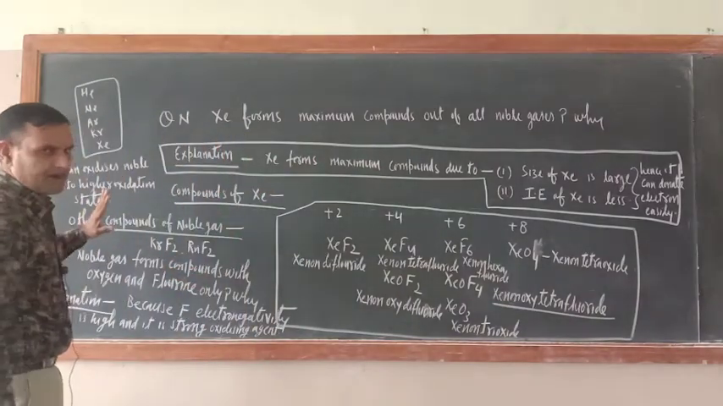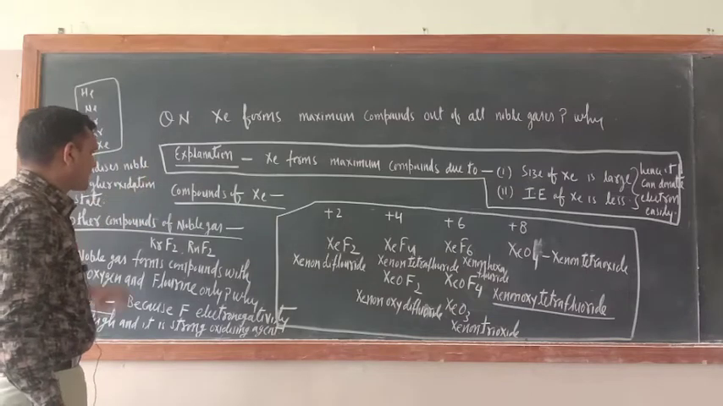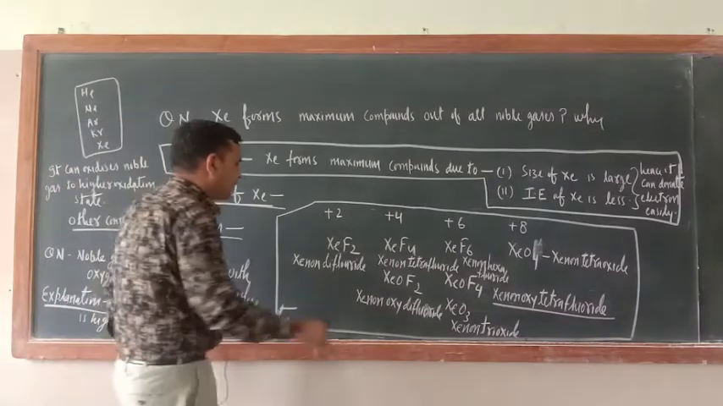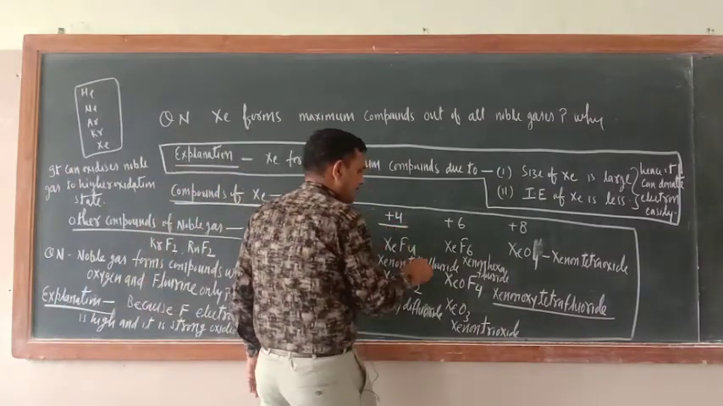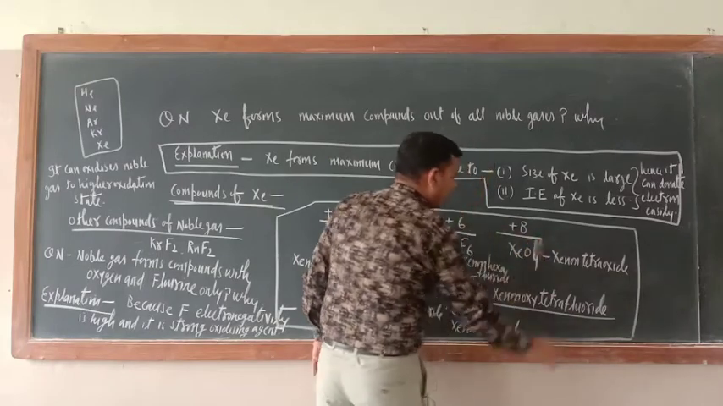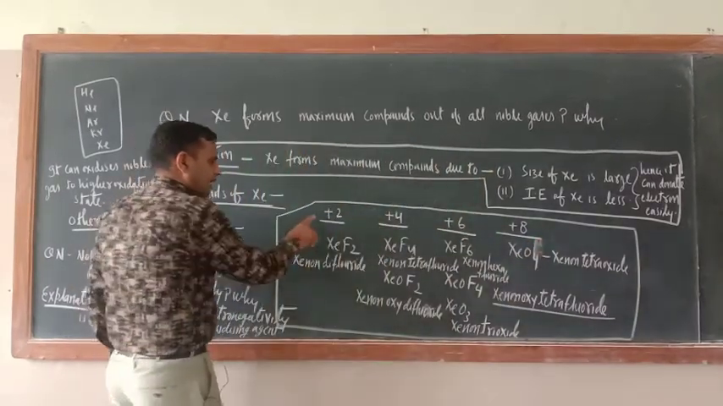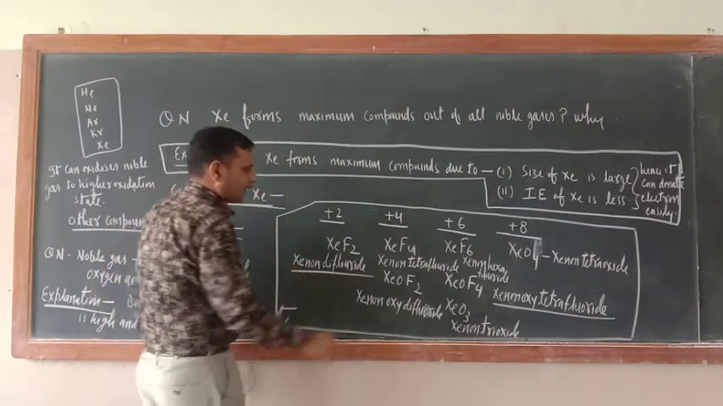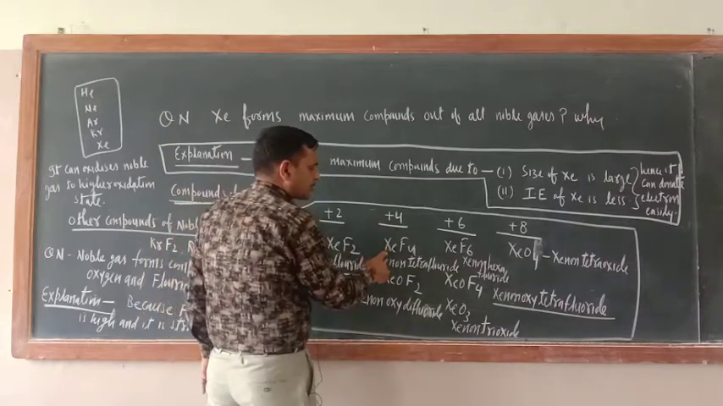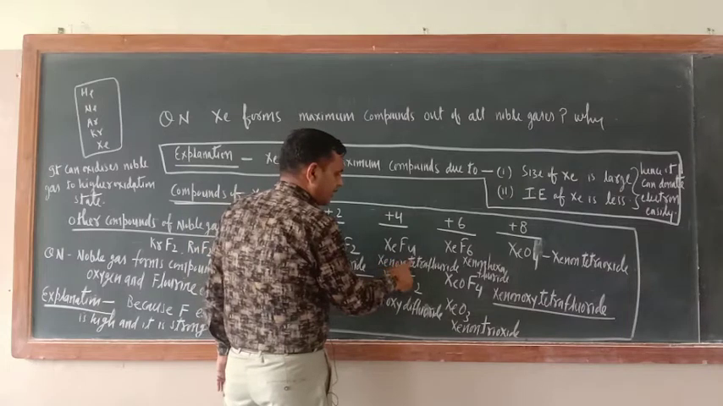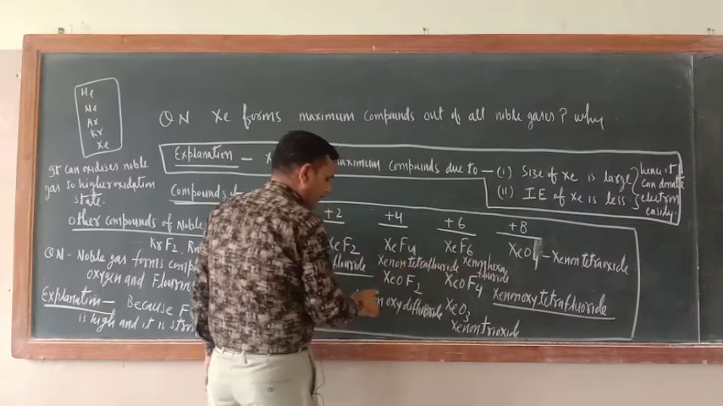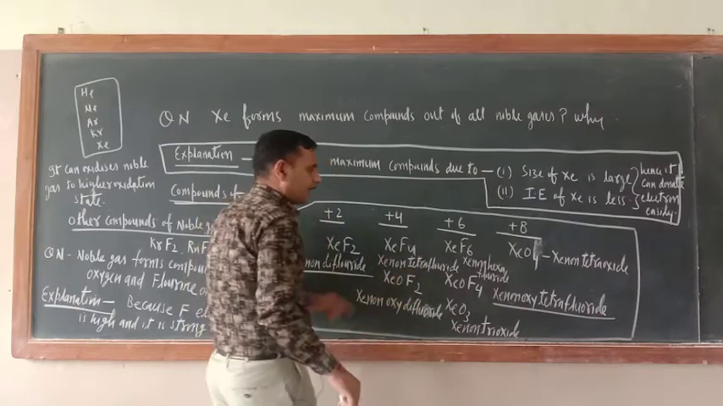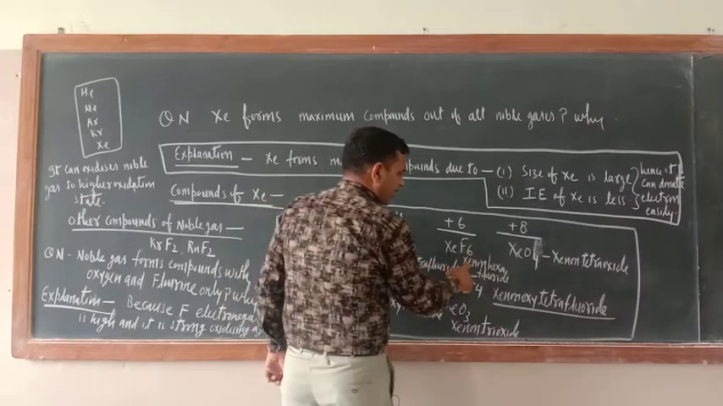Is there any problem? Okay, no problem. Now let us have a list of compounds of xenon. Xenon forms compounds in the +2, +4, +6 and +8 oxidation states. In the +2 oxidation state, its compound is xenon difluoride. In the +4 oxidation state, its two compounds are xenon tetrafluoride and xenon oxydifluoride.